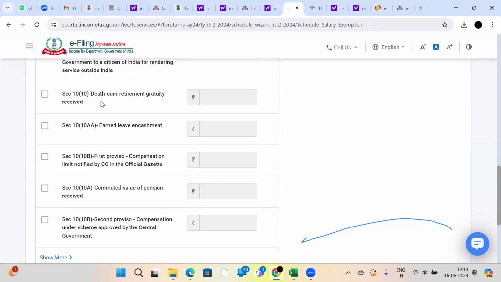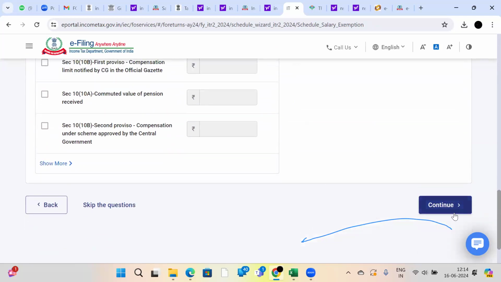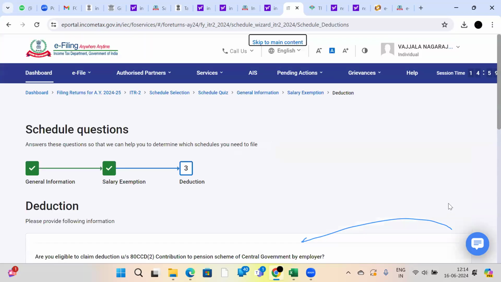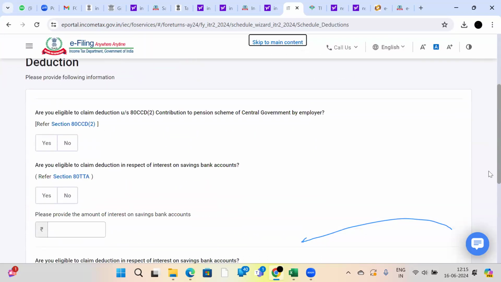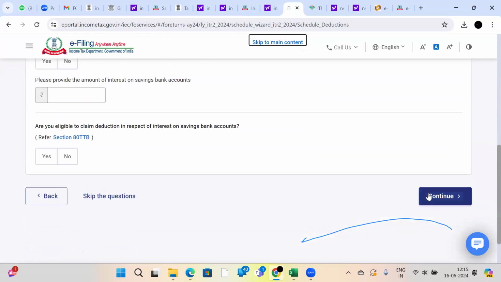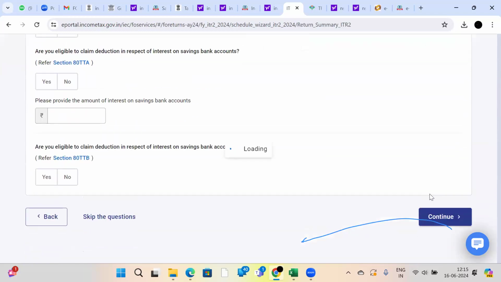See, 10A, annual leave, death retirement benefit, gratuity, everything you will be prompted here. All these things, 80CCD subsection to 80TTA, everything you should fill and go forward.